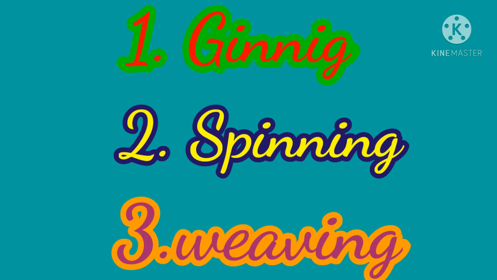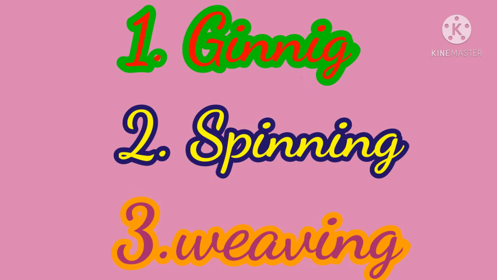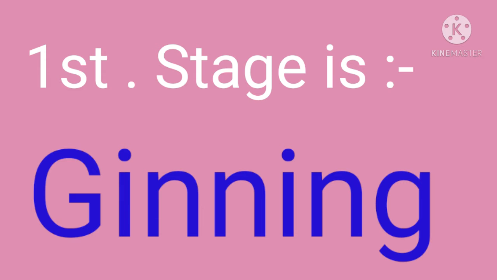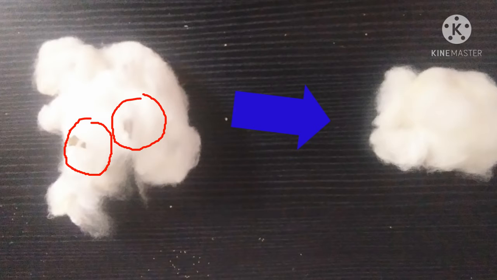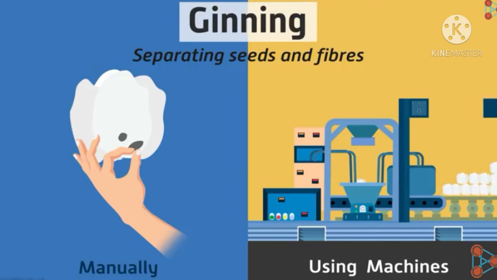Okay children, the first stage is ginning. In that process they take the raw cotton and separate the seeds, dust particles and small dry leaves which are in the raw cotton. Only then can it be used to make the fibers, children.